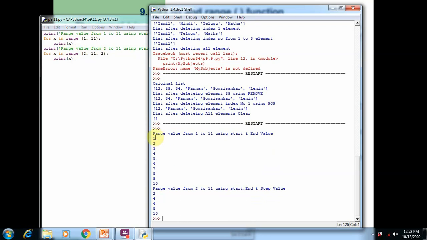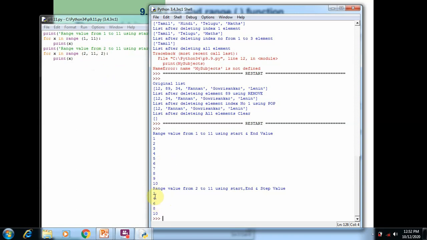In the first range, the start value is 1 and the end value is 11. Before the end value the range will terminate, so that's why the range ends at 10. In the second loop we have given three arguments. The start value is 2, and each time the next value is printed, the interval between the two elements is defined by what is called the step value.